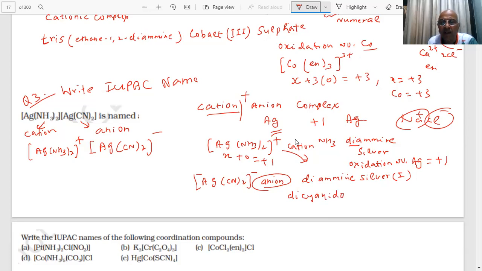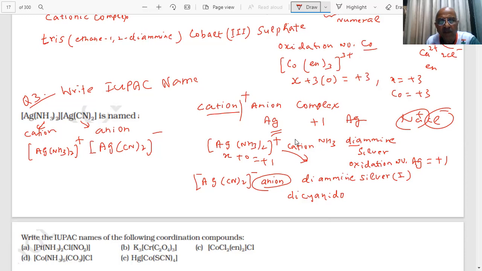Now, what will be the name of the silver because it is an anionic complex? What I told you, if it is an anionic complex, then what is the name of silver? In the table, you have a table, student. Find out. What will be the name of silver from the table?